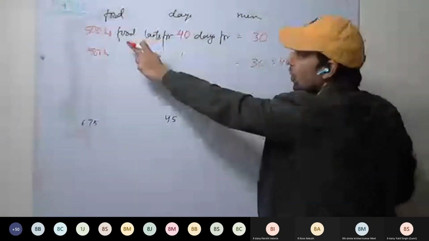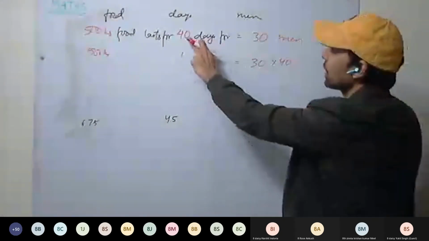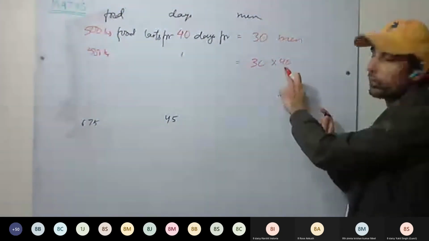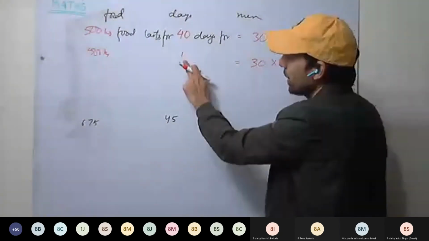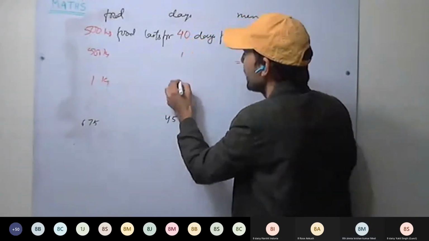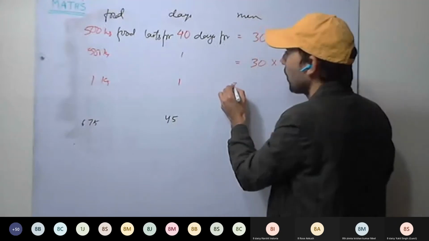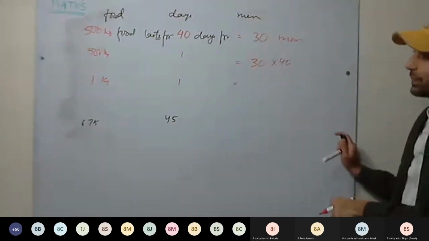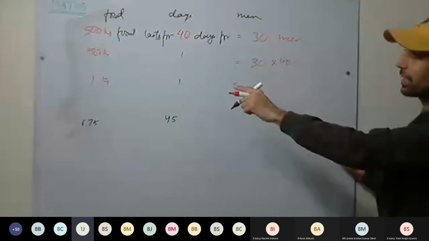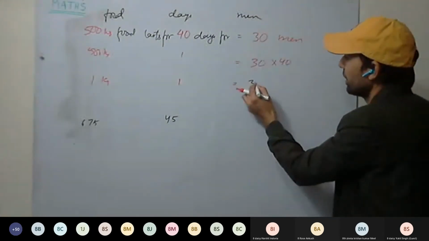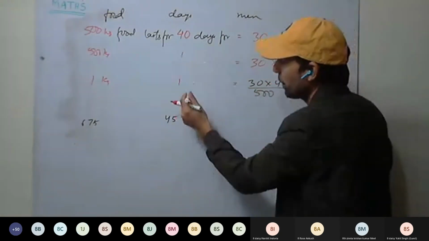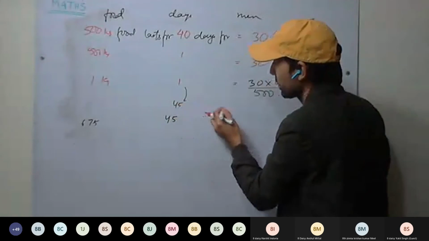Again, see, the 500 kg food we have lasts for 40 days when 30 men are there. Now it's lasting for only 1 day. It means men have increased. This is clear. This we have made 1. Now 500 kg as well, make 1. 1 kg of food will last for 1 day for how many men? This time we have to multiply or divide. Now food has decreased, so divide. So number of men also will divide. 30 into 40 divided by 500.